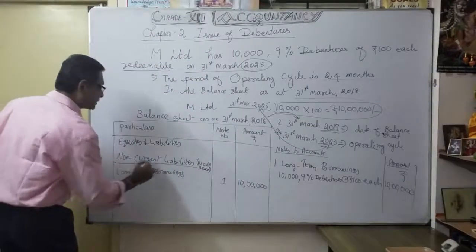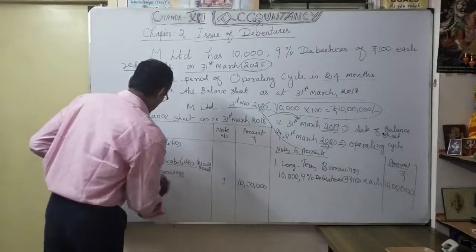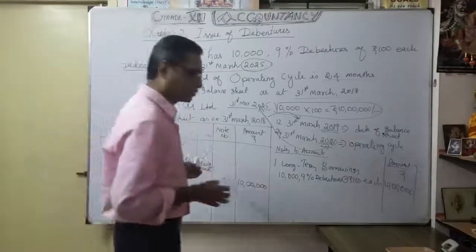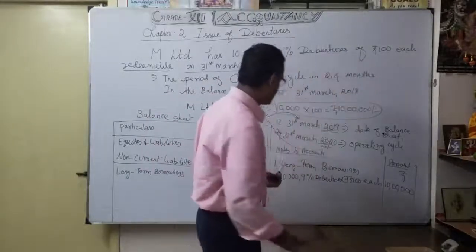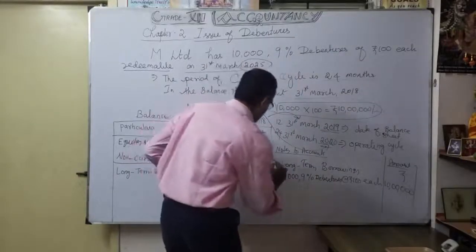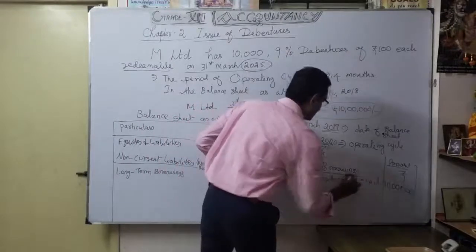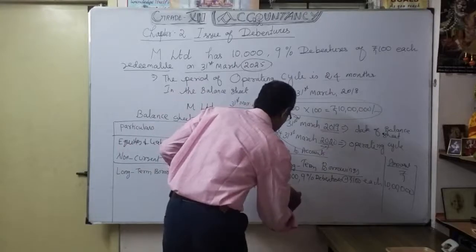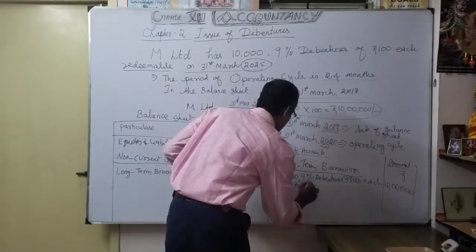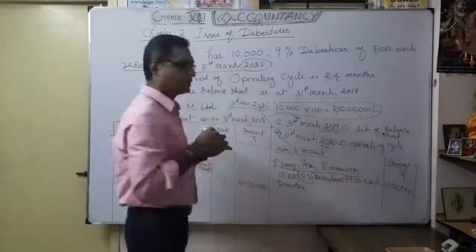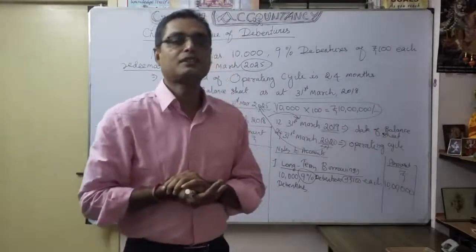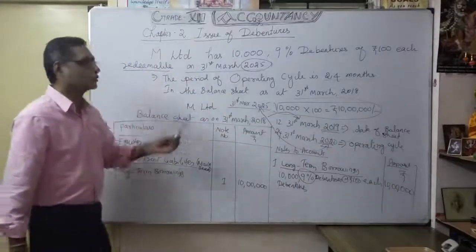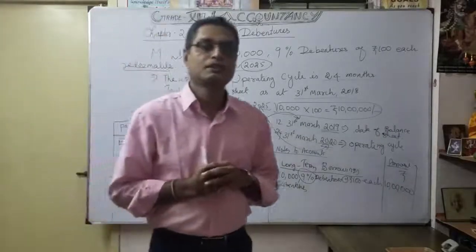This is the heading Non-current liabilities, under that Long-term borrowings, that is our subhead. Under that we are going to write our debentures, with the detailed explanation in the notes to accounts. We can write 10,000 debentures. As you know, 9% is the interest every year till 2025. Company M Limited is going to pay interest on debentures every year.